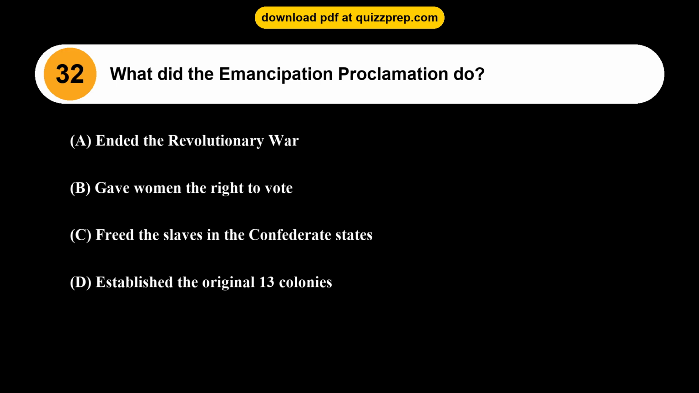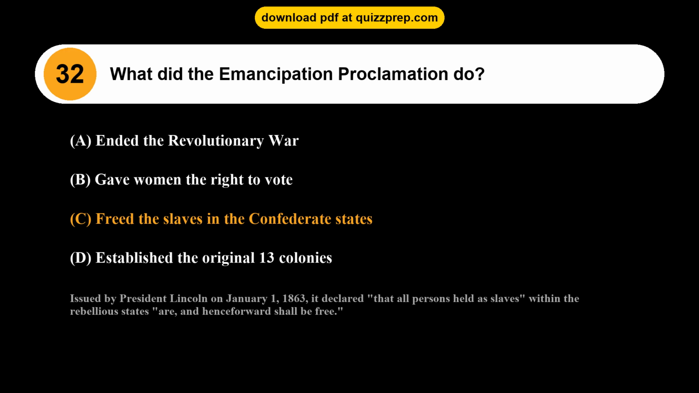Question 32. What did the Emancipation Proclamation do? Option A, ended the Revolutionary War. Option B, gave women the right to vote. Option C, freed the slaves in the Confederate States. Option D, established the original 13 colonies. The correct answer is option C, freed the slaves in the Confederate States. Issued by President Lincoln on January 1, 1863, it declared that all persons held as slaves within the rebellious states are, and henceforward shall be free.